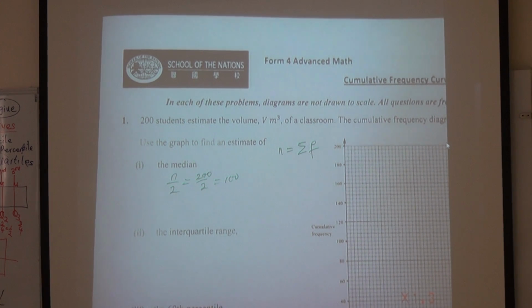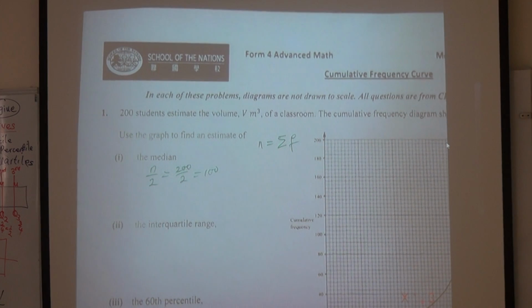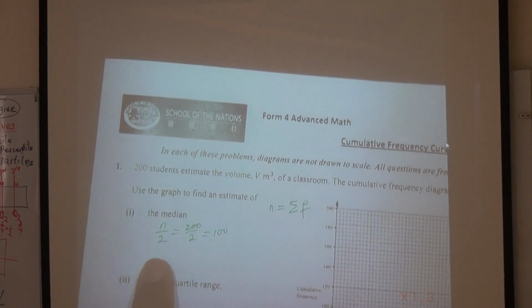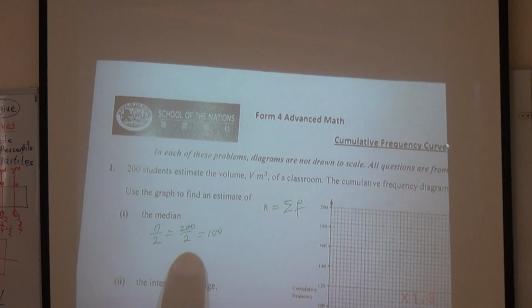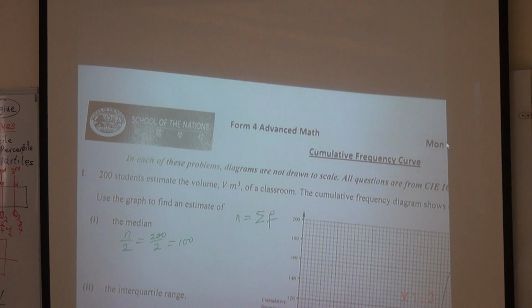Remember, the data here is grouped data. So that's why we don't have to do n plus 1 divided by 2. Does it make sense? It's grouped data, not exact. So n over 2 is sufficient. Okay? So when you do that, 100, even if you don't show this n over 2, you think about it in your head. I know a lot of us are lazy, that's fine. Anyway, just trace this.